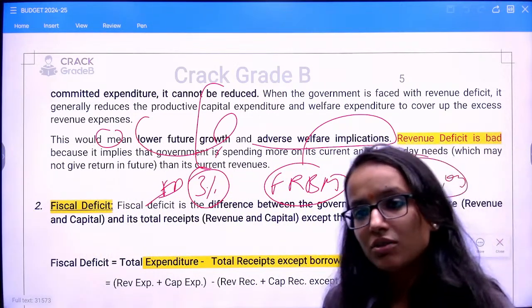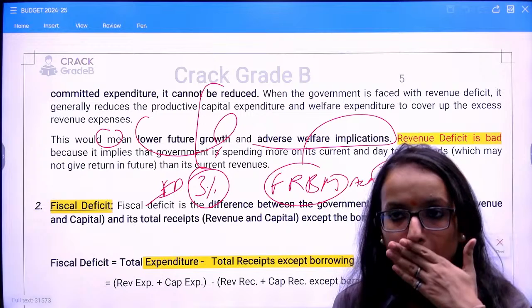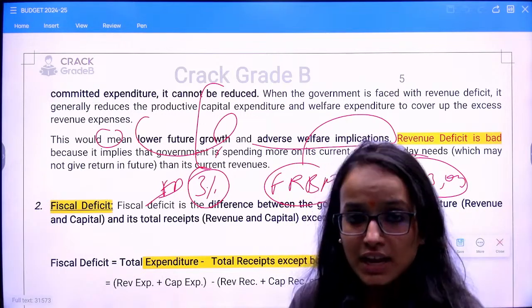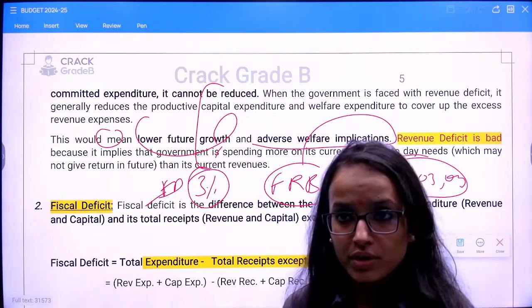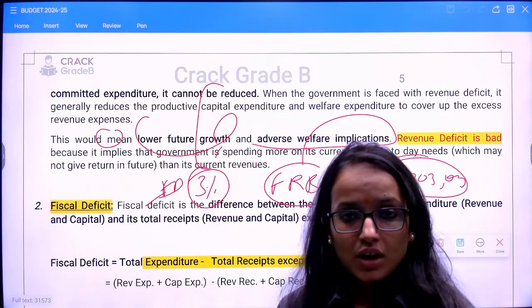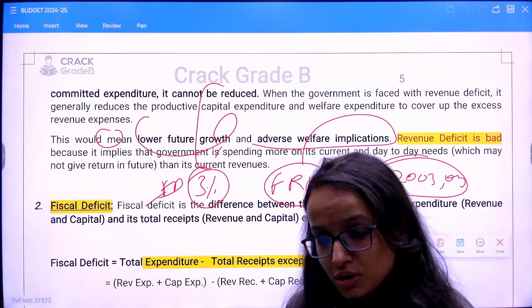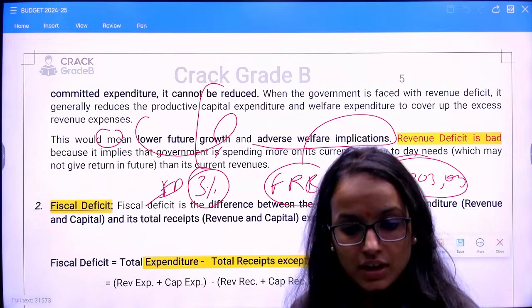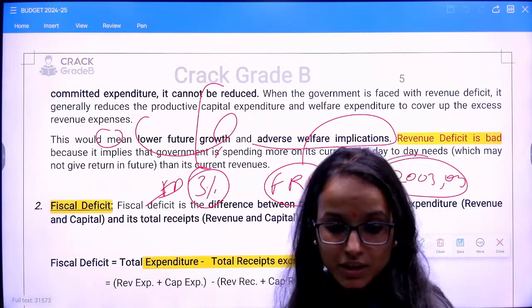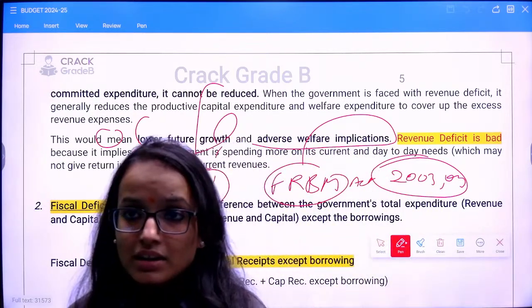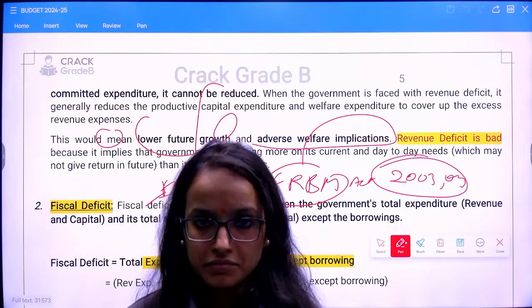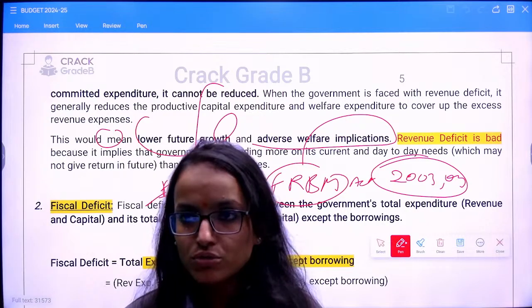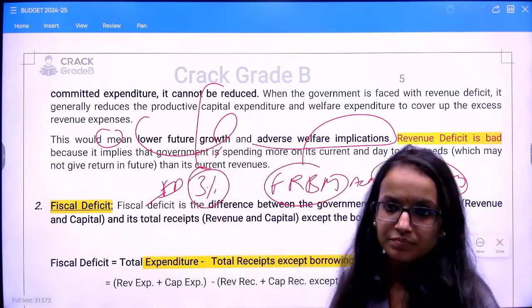Why does it set out all these targets? Because you need to curtail these deficits. Because whenever the deficit is there, the government finances it broadly through borrowing. And if you are borrowing a lot of money, that leads to the crowding out effect as well. Yes or no? Do you guys catch up with me on this thing, the crowding out effect? We have discussed this earlier as well. When the government borrows more from the market, it leaves less funds available for private investors and borrowers. So basically the fund availability, or the loanable funds, get reduced in the market, and then you have the crowding out effect.